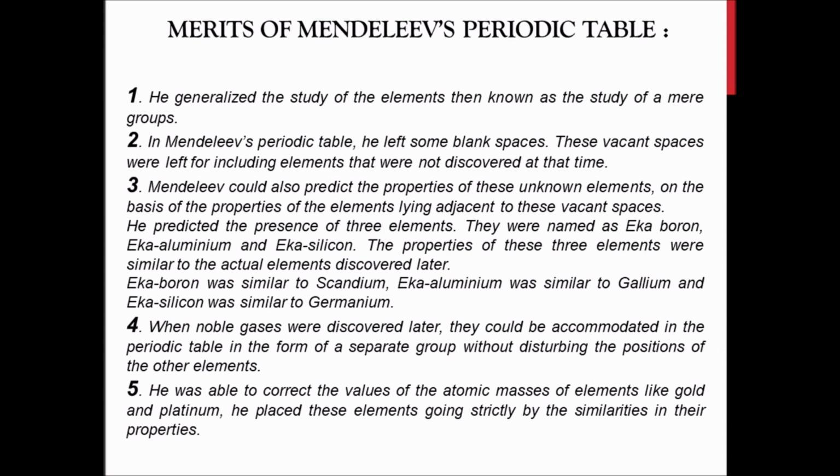So he predicted the elements and their properties. It was a very revolutionary prediction done by Mendeleev, and it was absolutely correct also.